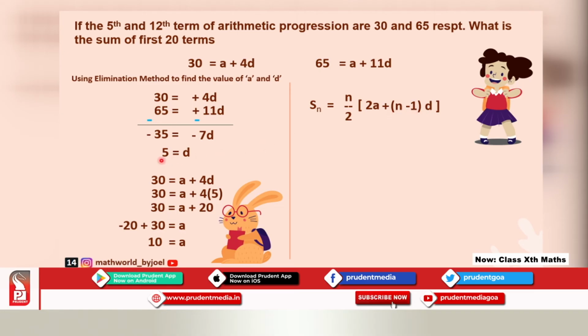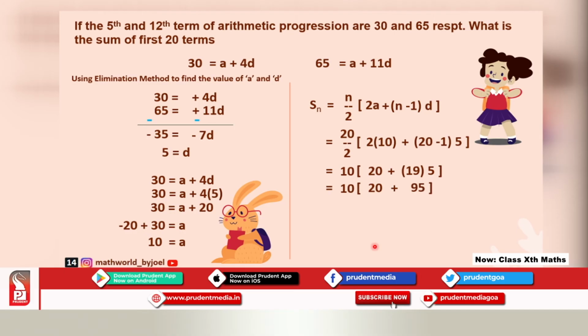So let us substitute. 20 divided by 2 will become 10. 2 multiplied by 10 will become 20. This will become 19 multiplied by 5. After doing that, 19 multiplied by 5 will become 95. 20 will remain as it is. Solve the bracket first. Add 95 and 20.